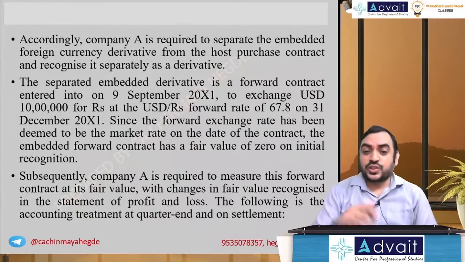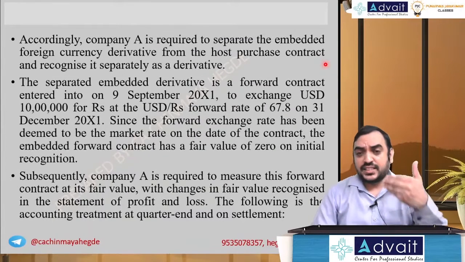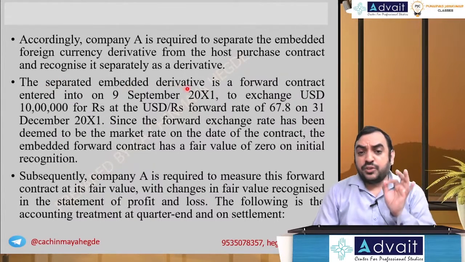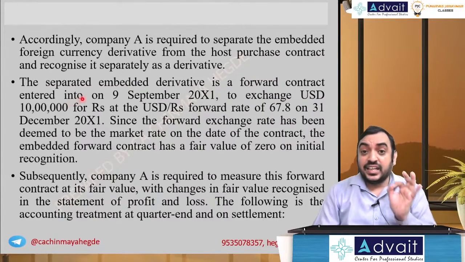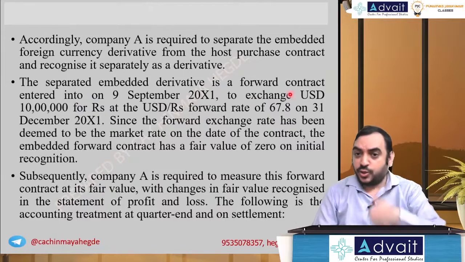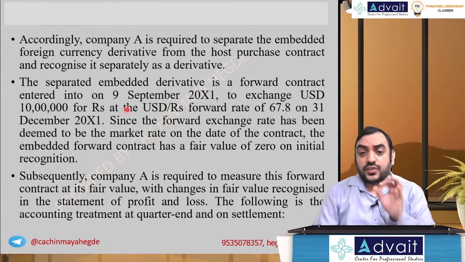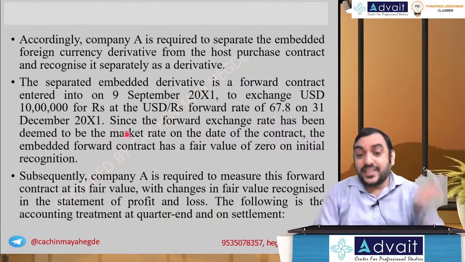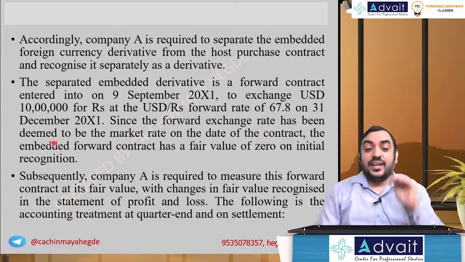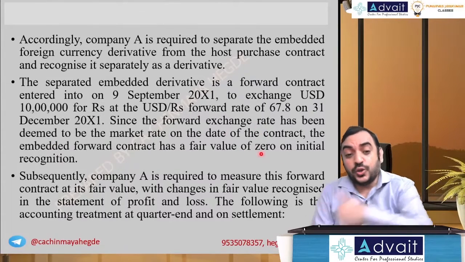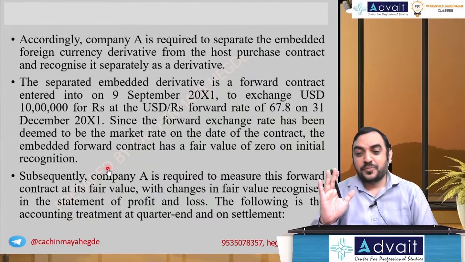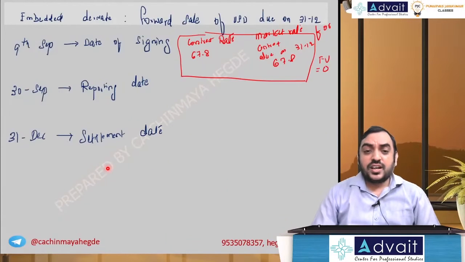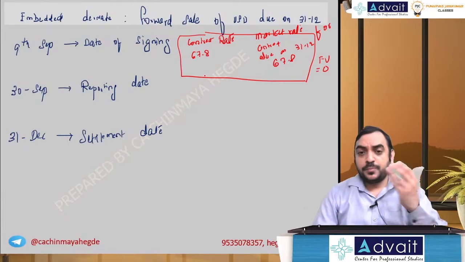I have read the sentence also. I'll read one more for you. Let's see if you can make sense out of this sentence. The separated embedded derivative is a forward contract entered on 9 September to exchange USD 10 lakh at a forward rate of 67.8 on 31st December. Since the forward rate has been deemed to be the market rate on the date of contract, the embedded derivative contract has a fair value of 0 on initial recognition. I hope you are able to understand this sentence. Okay, so that's why on 9 September you don't pass any journal entry.